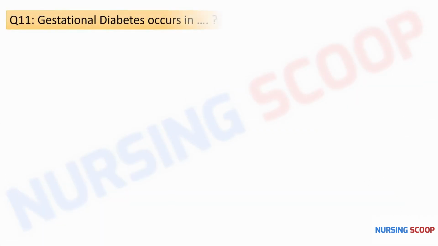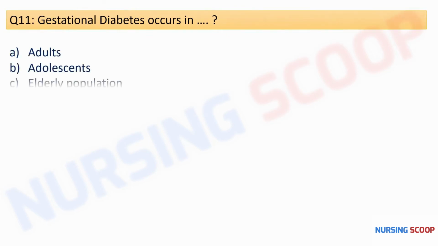So our next question is, gestational diabetes occurs in, here are the options, adults, adolescents, elderly population, and option D is the pregnant woman. So it's a very easy question, and here the correct option is option D. So gestational diabetes is a diabetes during a pregnancy.